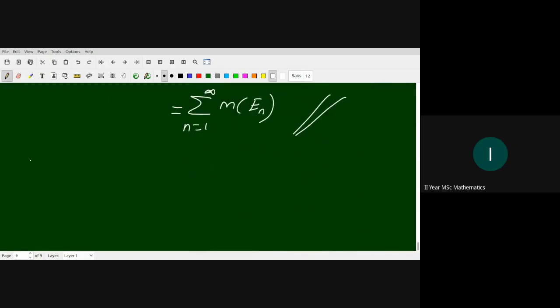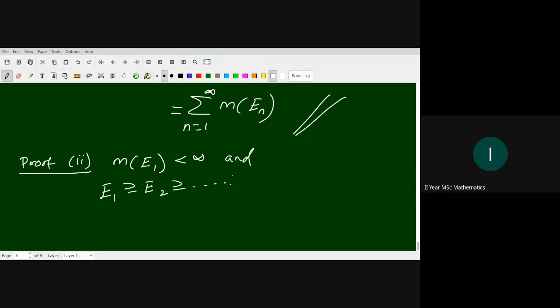So the second part is very simple and follows from the first part. Proof of part 2. We have that m of E1 is finite and E1 contains E2 contains and so on.